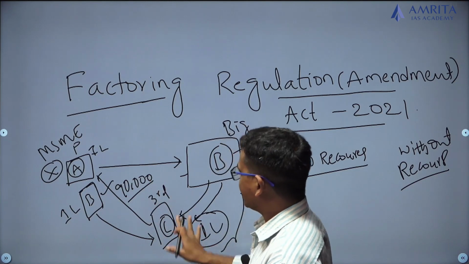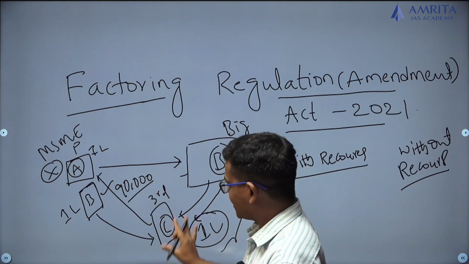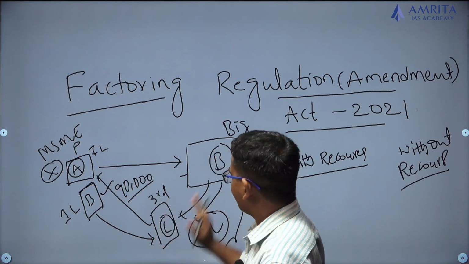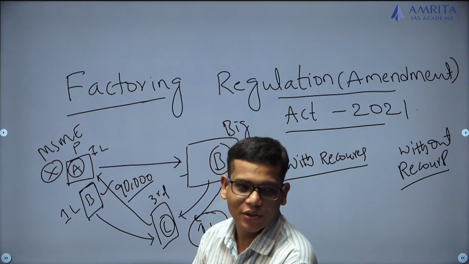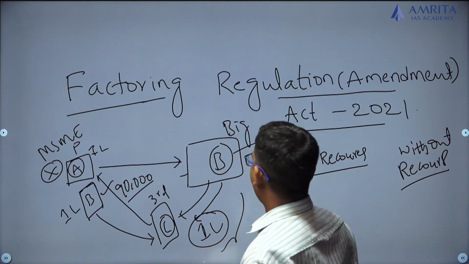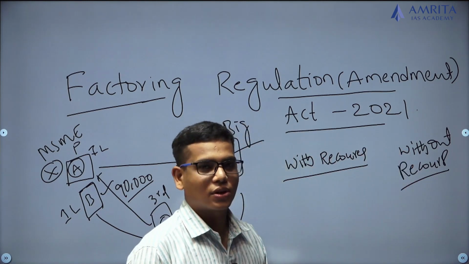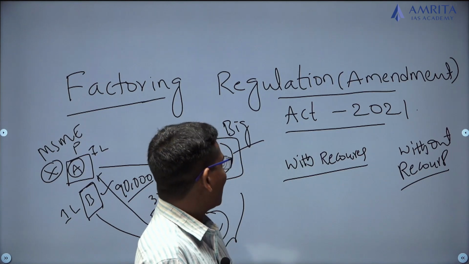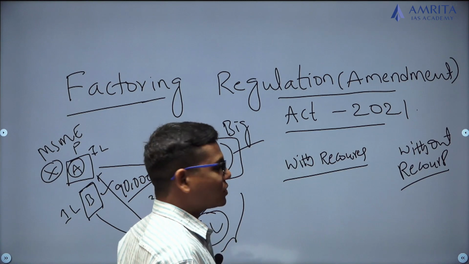Now it is the responsibility of C to collect money from B. So there is no liability to A. That is without recourse. In without recourse, there is no liability to the company who sells the trade receivables to the factor.